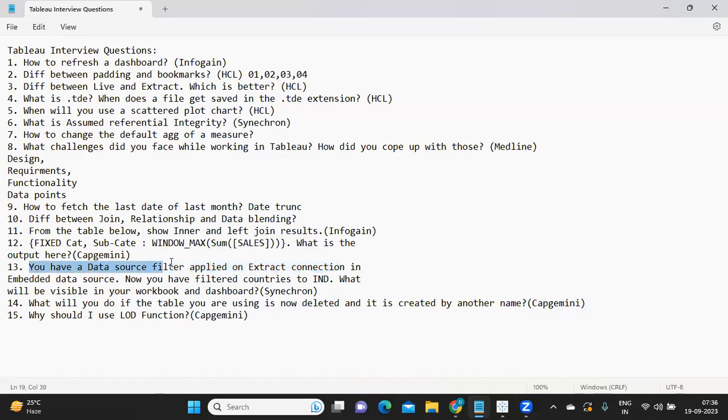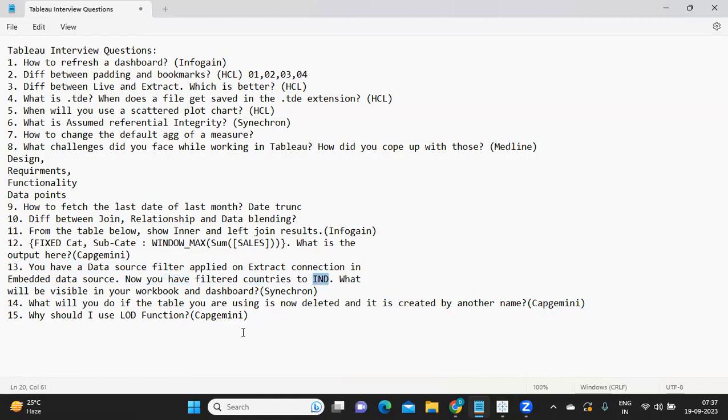You have a data source filter applied on an extract connection in an embedded data source. Now you have filtered countries to India. What will be visible in your dashboard? Which means your data source filter will also be applied and your extract connection filters will also be applied, and only what you have filtered in your data source filter will be visible here.